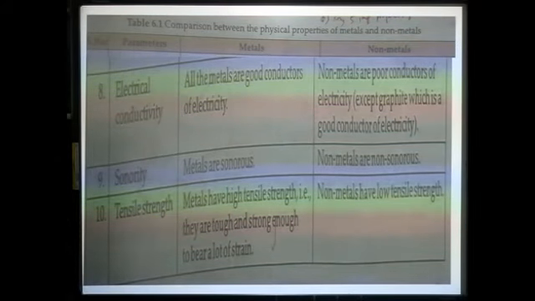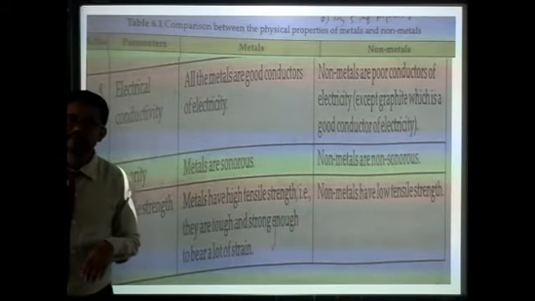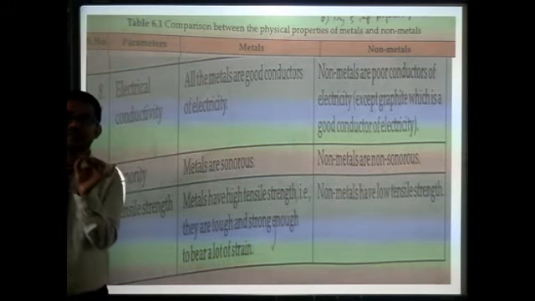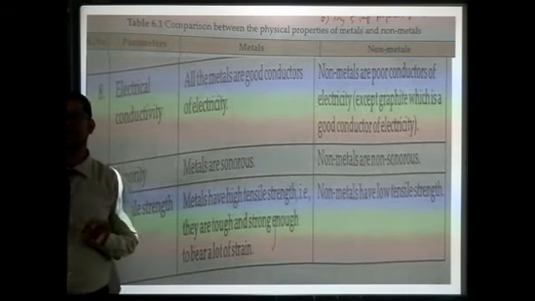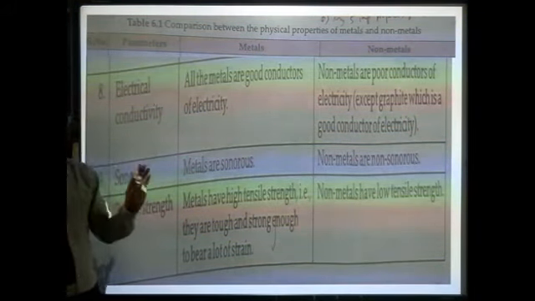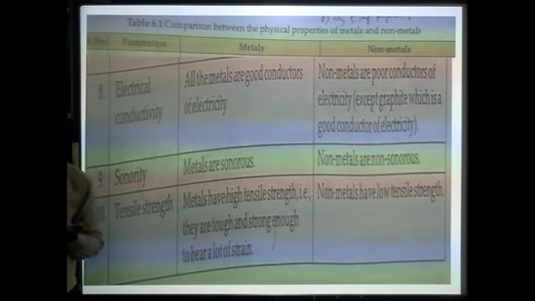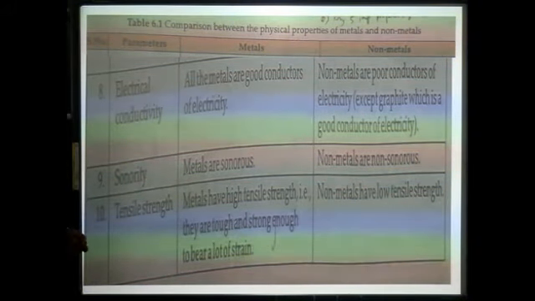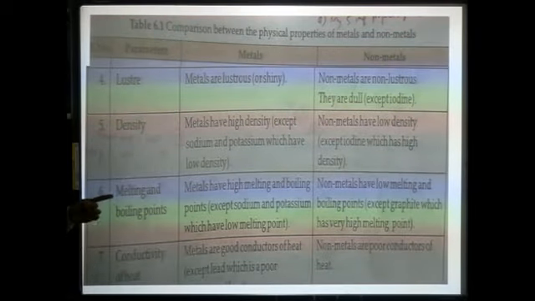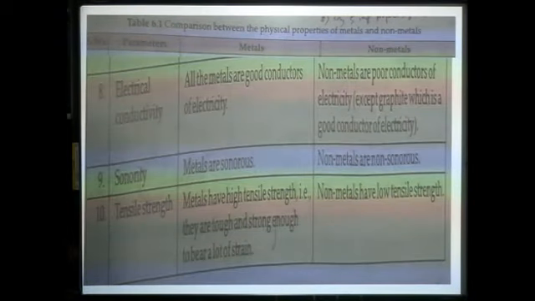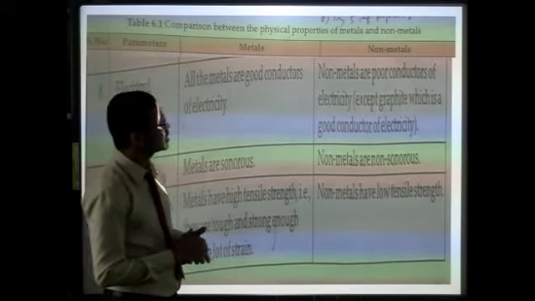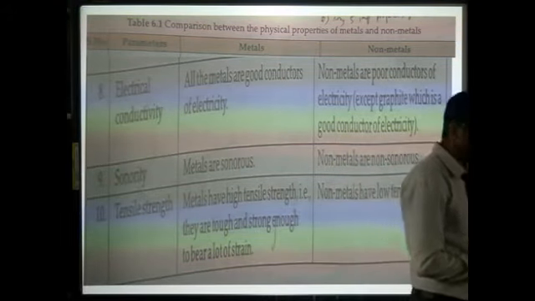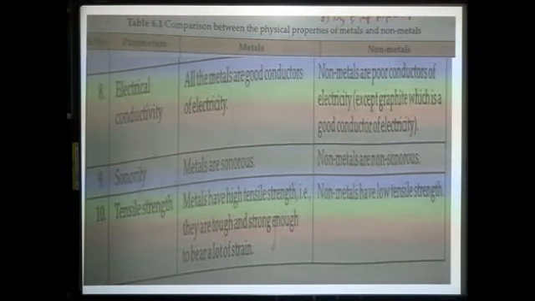Then electrical conductivity: all metals are good conductors of electricity. And all non-metals are poor conductors of heat. Non-metals are poor conductors of electricity, except graphite, which is a good conductor of electricity.